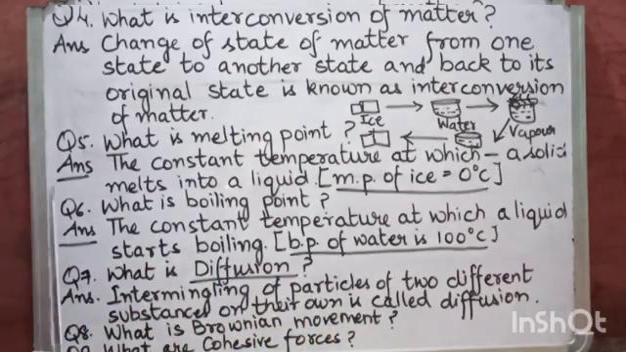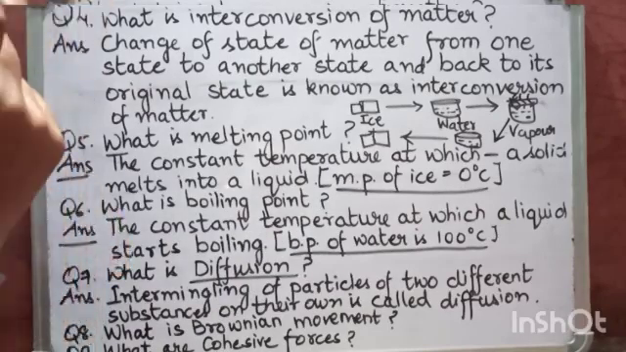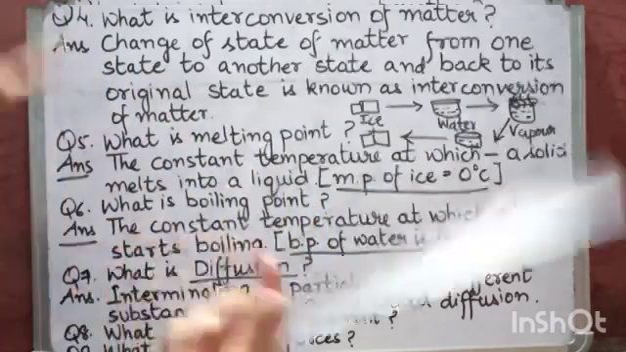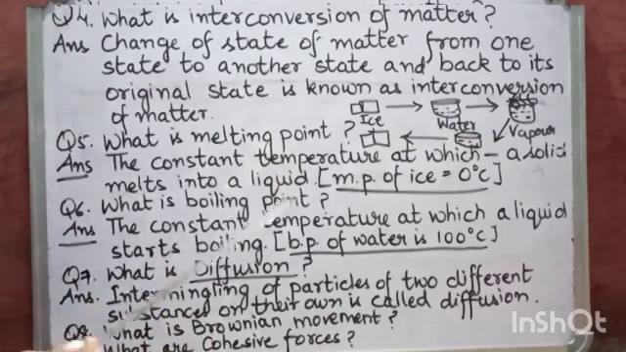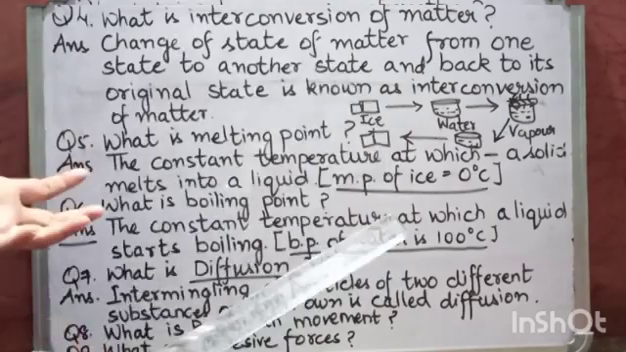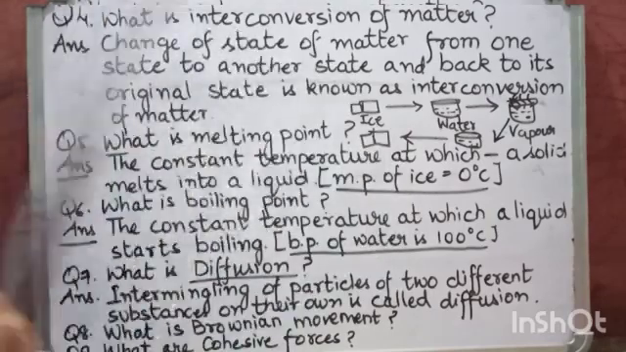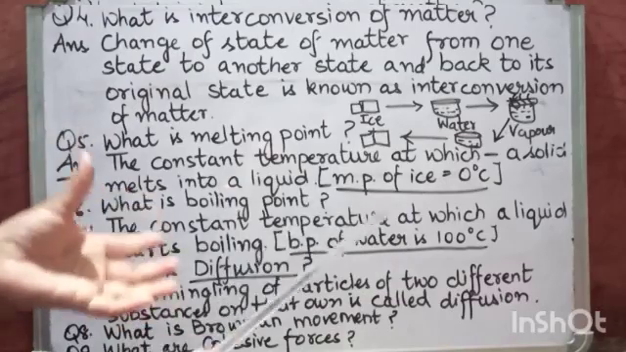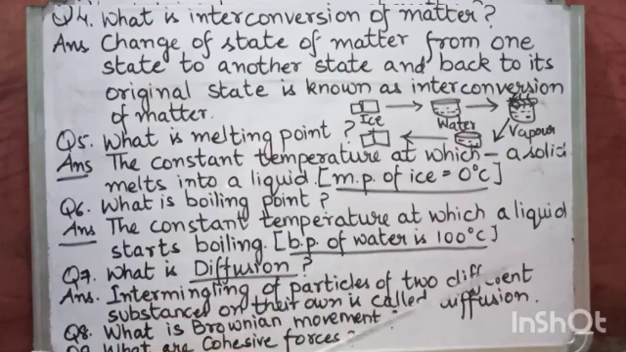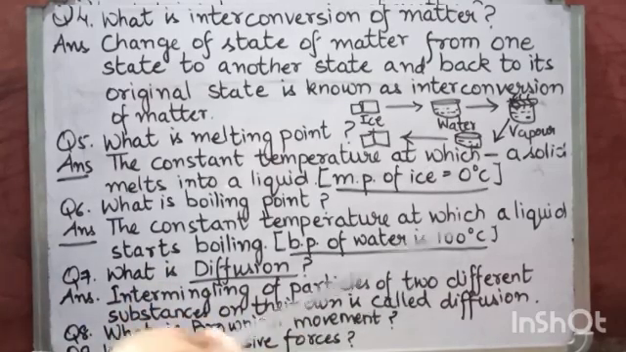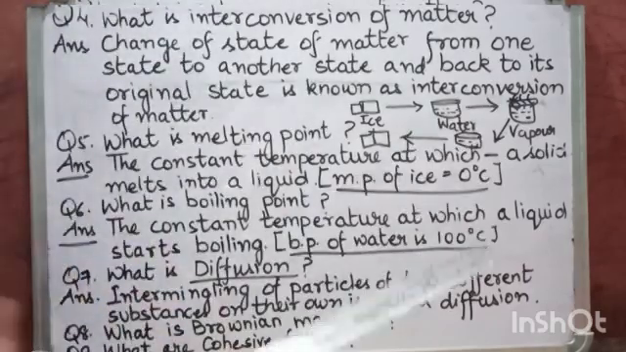Now the sixth one is, what is boiling point? There is a certain temperature, or a point, where the liquid starts boiling. That point is known as the boiling point. It is the point where the water starts boiling, or a constant temperature at which a liquid starts boiling. So the boiling point of water is 100 degrees Celsius. At this temperature, at 100 degrees Celsius, the water starts boiling.